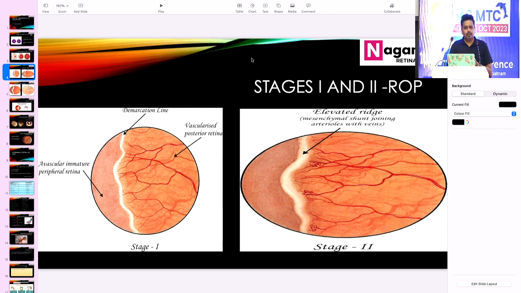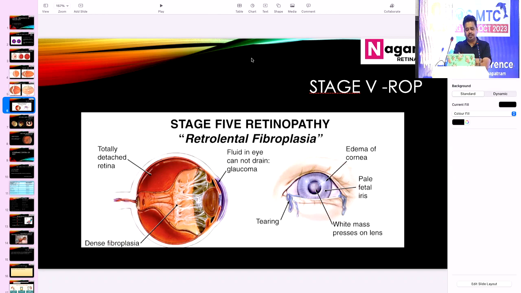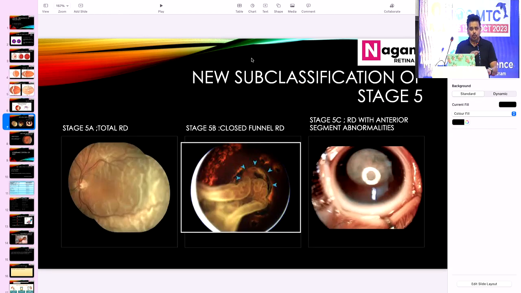Stages and their updates: the first one remains the same. In stage 1, a clear-cut line develops between the vascular and avascular retina. In stage 2, a ridge-like structure develops. In stage 3, a fibrovascular structure develops from the ridge. And in stage 4, a subtotal retinal detachment develops. Here, the International Classification of Retinopathy of Prematurity has classified stage 5 into 5A, 5B, and 5C.